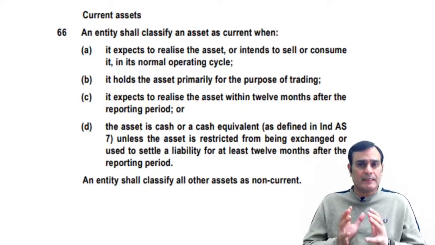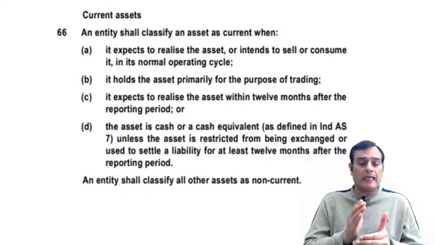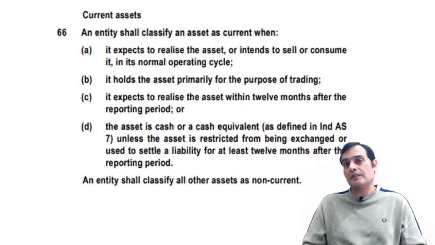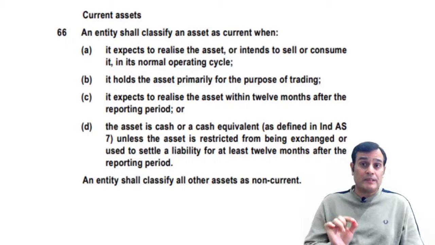So in terms of item A, I would consider inventory, whether it's a raw material, a WIP, or an FG, and I would also consider the trade receivable.